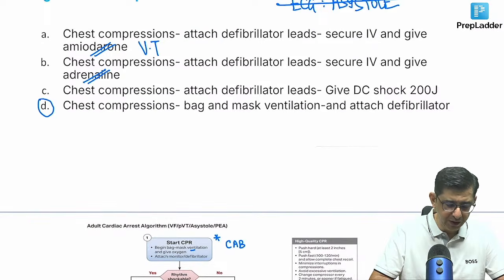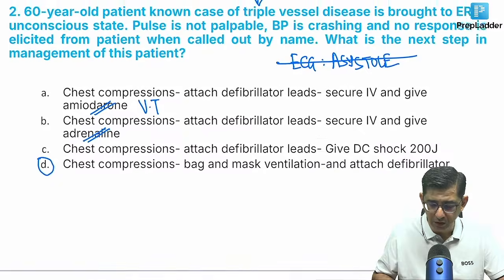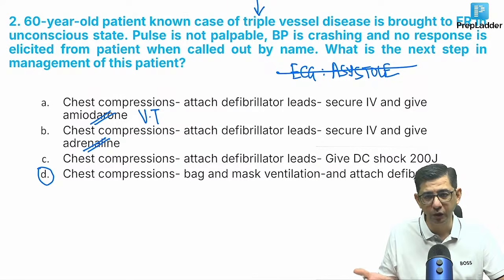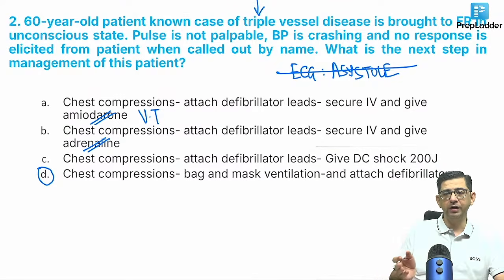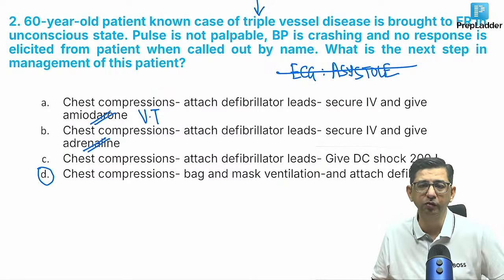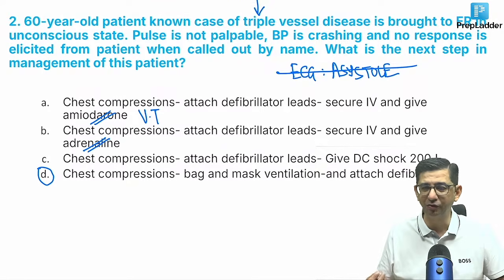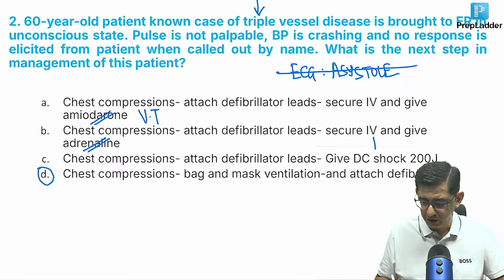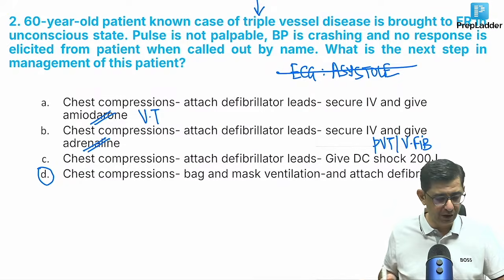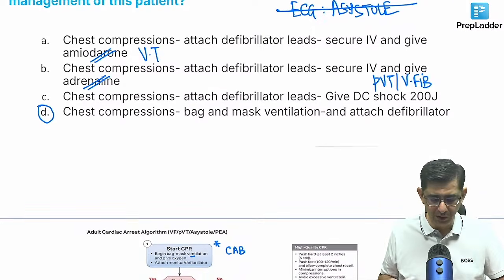Guys, I'm still getting C in the feed. Please appreciate there is no mention of any ventricular fibrillation. You first have to attach the defibrillator and analyze the rhythm. That's what you do: you attach the defibrillator leads and then check the rhythm. If it is a shockable rhythm, then you give a shock, either for pulseless VT or for ventricular fibrillation. At the moment, the question is just asking the basic thing: what are you going to do first? Simple thing is circulation, airway, and attach the defibrillator lead. So the correct answer for this one is option D.